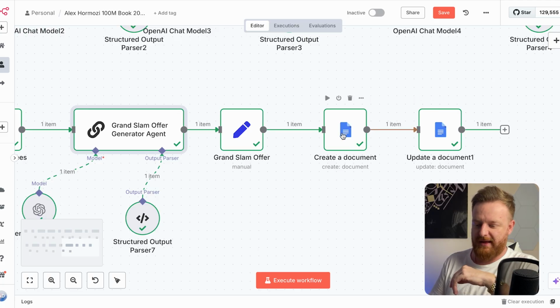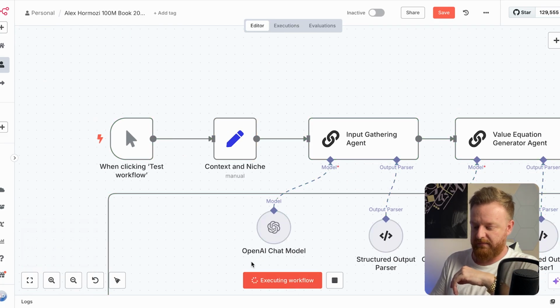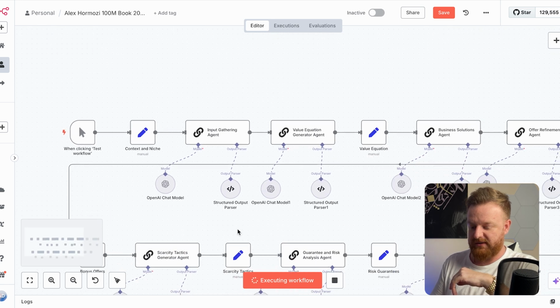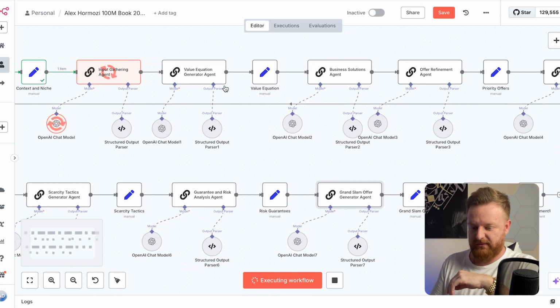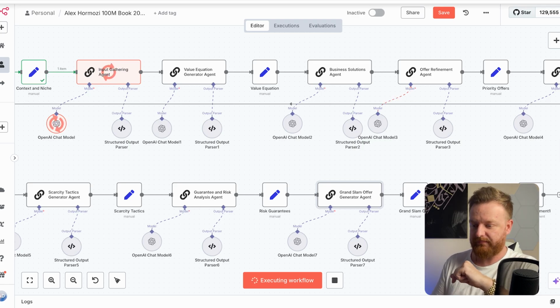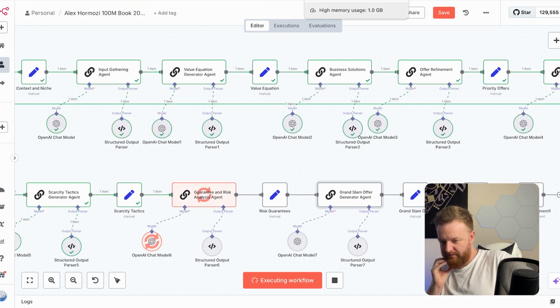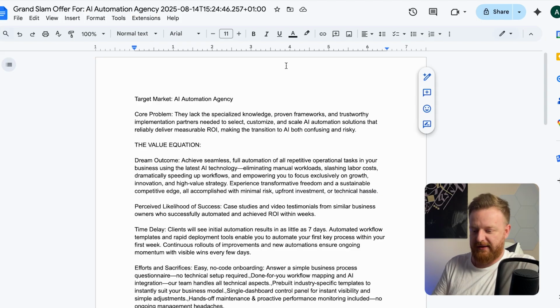That is what's important. And then the final bit is just the format, and then it puts it in a Google Doc. So what I'm going to do now is literally hit execute workflow, and we will see that it's going to start executing on all these modules, and then it's going to get over to here and actually put it into the document. So here's the document that the Grand Slam offer generator just created.